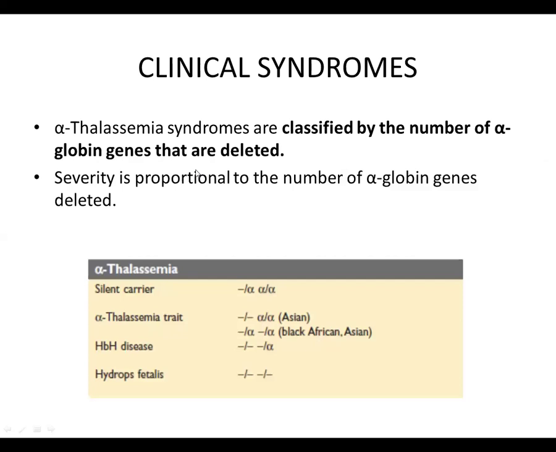Now the alpha thalassemia syndromes are classified by the number of alpha globin genes that are deleted. The severity is proportional to the number of genes that are deleted. If more genes are deleted, the disease is more severe. So there are four categories of alpha thalassemia: silent carrier, in which one gene is deleted; alpha thalassemia trait, when two genes are deleted; hemoglobin H disease, when three alpha globin genes are deleted; and hydrops fetalis, a condition in which all four genes of the alpha globin chain are deleted.